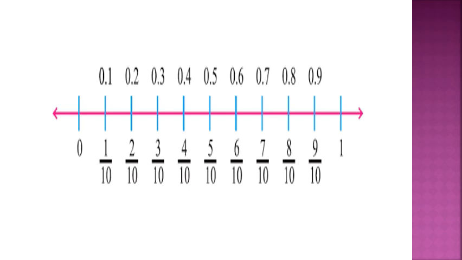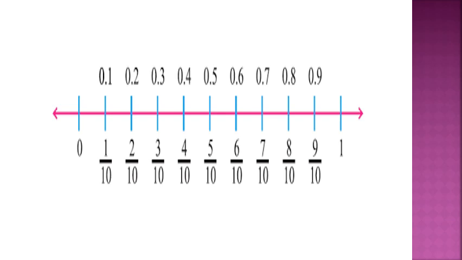Each part is expressed in the form of a fraction. The first part is 1 by 10, second part is 2 by 10, third part is 3 by 10, fourth part is 4 by 10, and so on. See, 1 by 10 can also be written as 0.1.